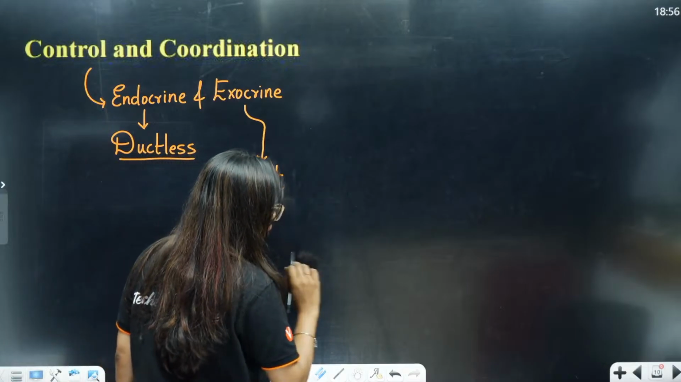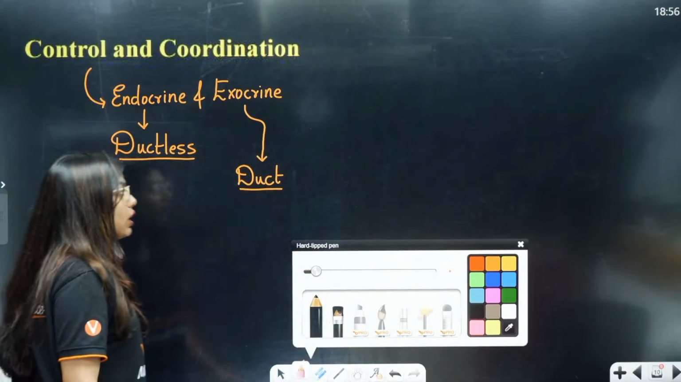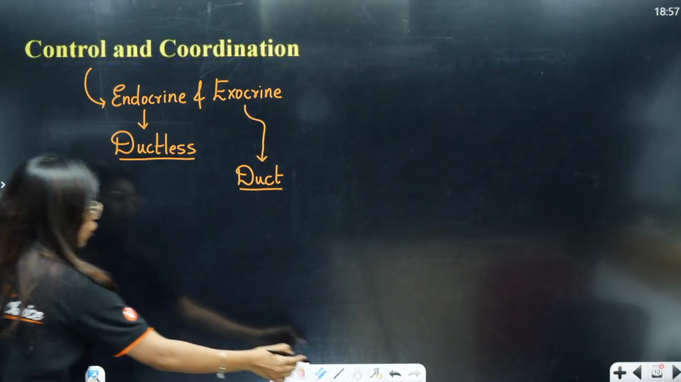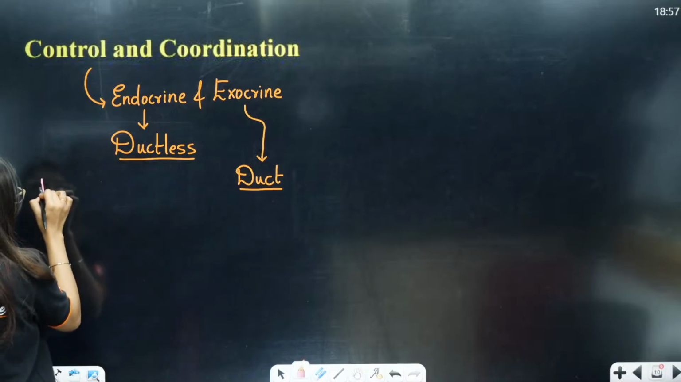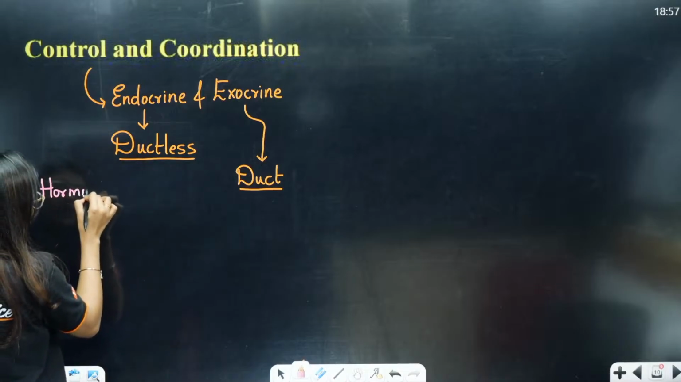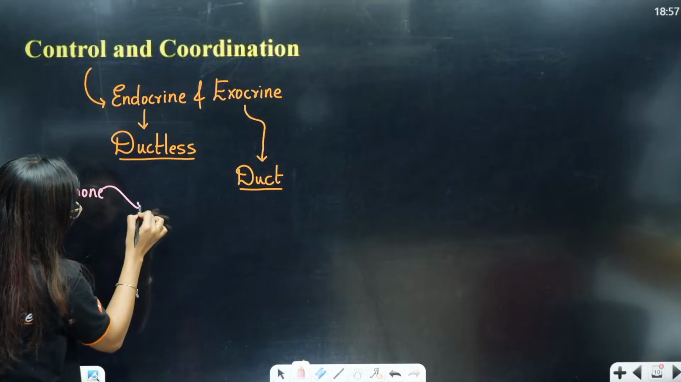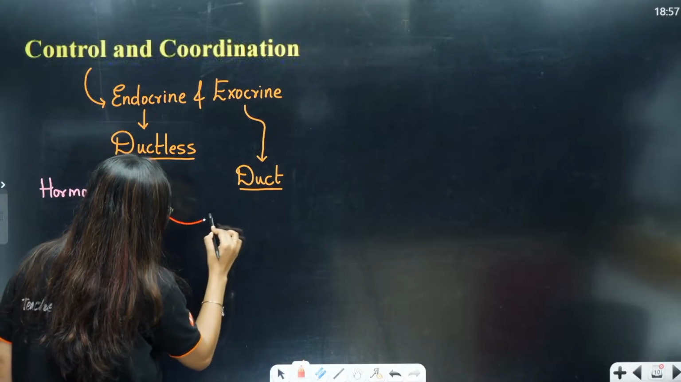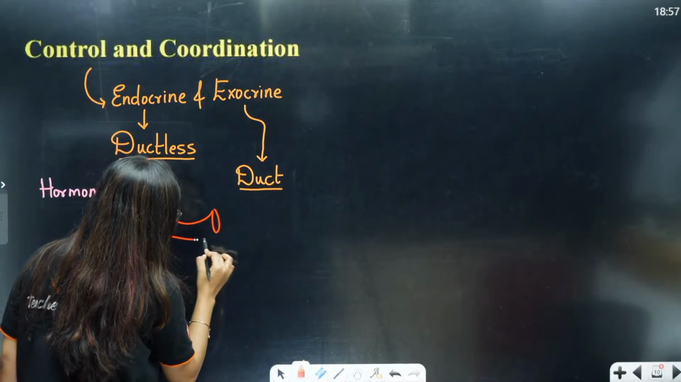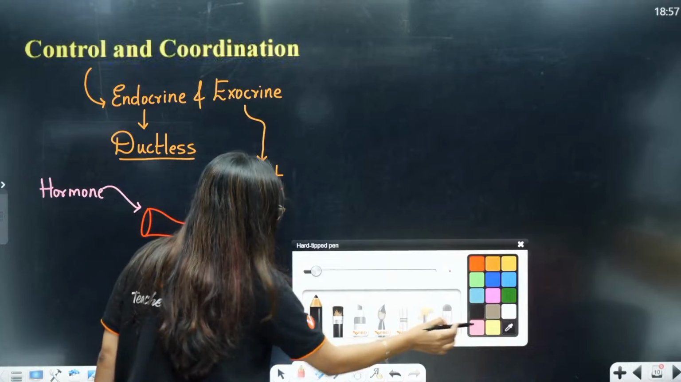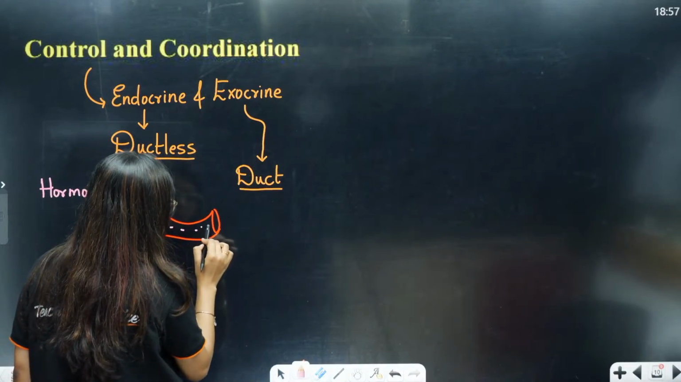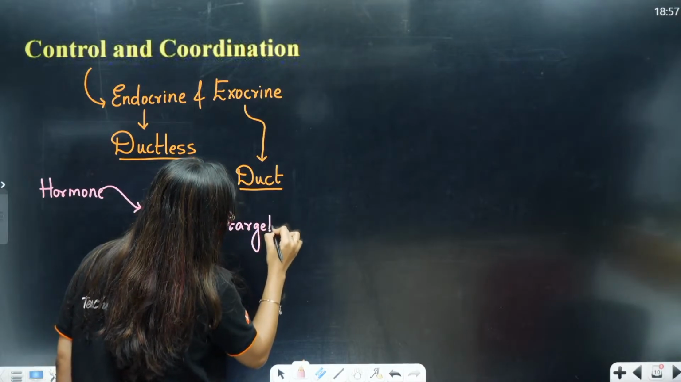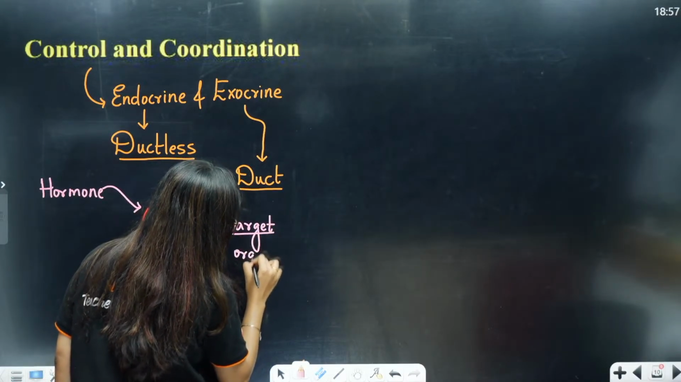Now, ma'am, how do they work without ducts then? Students, they are going to work without ducts because they are going to add their secretions, that is your hormones, hormones are their secretions, they are going to add their hormones into the bloodstream directly, and the blood is going to carry these hormones up to the target organ. So, the delivery boy here is your blood, okay.